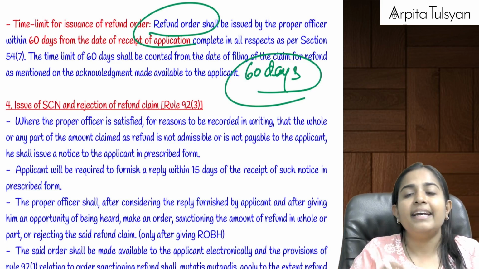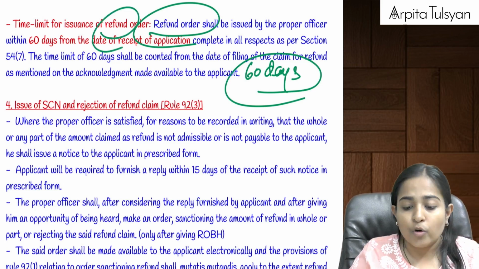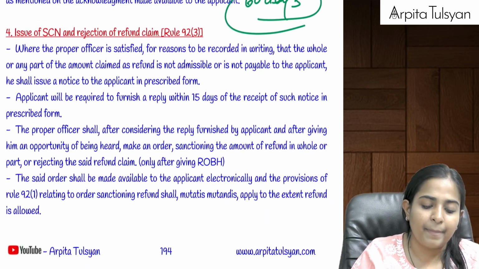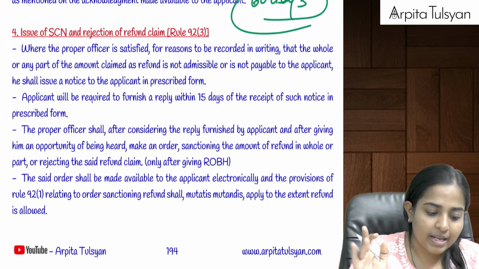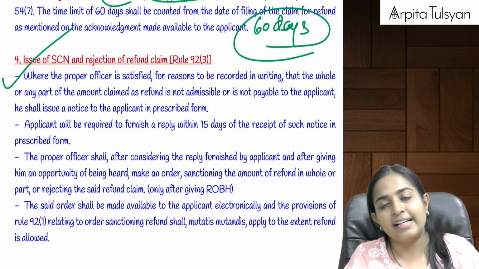Okay, from that day, within a time period of 60 days, your amount of refund will be paid to you. If it is not paid, then, as we will study further, interest at the rate of 6% will be paid to you from the 61st day. Right? Okay, then going on to the next one.